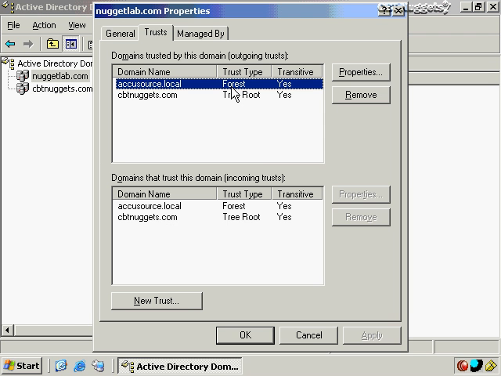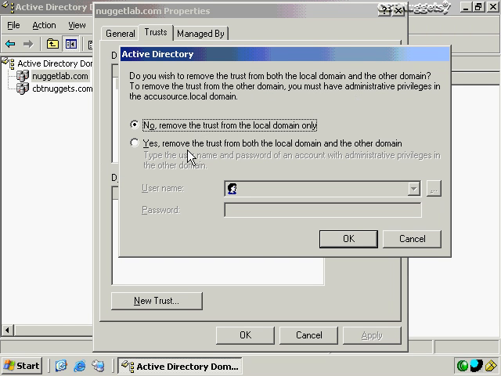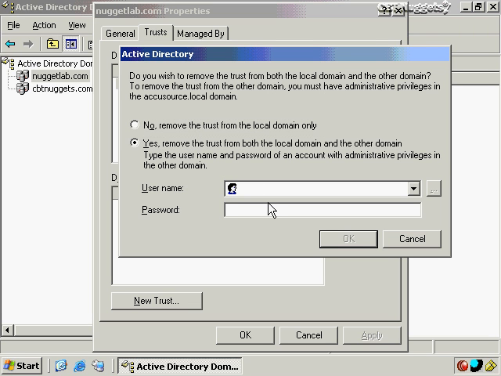Now finally, let me point out that by going back to the trust tab from my NugaLab.com domain, if I want to remove this trust, we decided we don't really like these people anymore, or something like that, or the business relationship has ended, I'll just click Remove, and then I can remove it just from this local domain or from both sides of the domain. Just depends on whether or not I have credentials for that other domain, and I do.